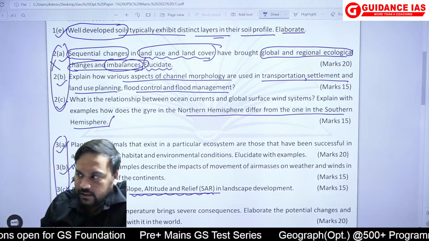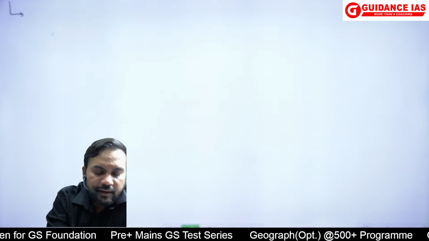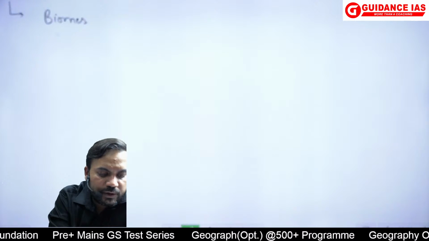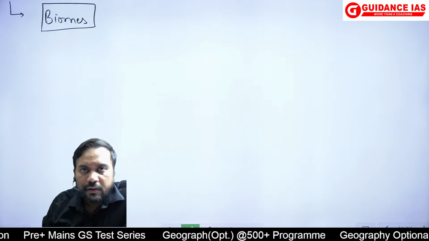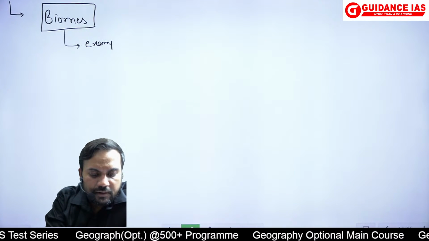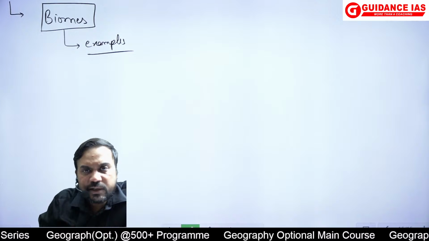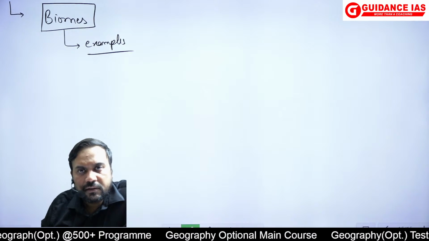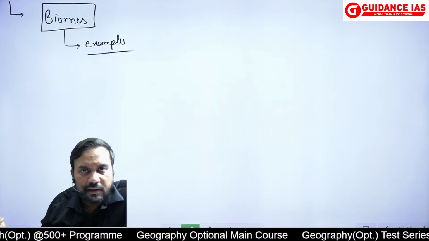Can I say nothing had to be done here? I would have taken the framework of biomes. बायोम्स का फ्रेमवर्क लेकर के हर बायोम का एग्जाम्पल दे सकते थे of adaptations which have taken place, animal and plant. We have done in the classes.